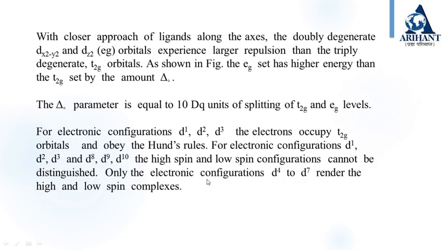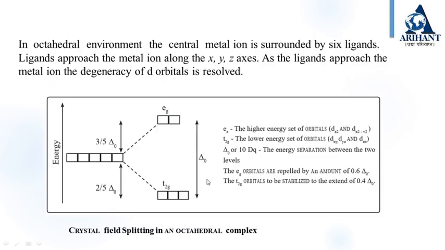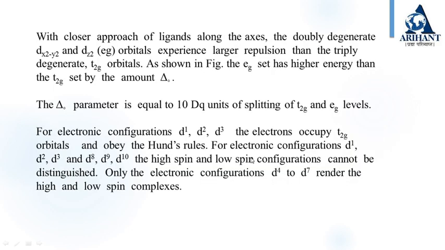With closer approach of ligands along the axes, the doubly degenerate dx²-y² and dz² eg orbitals experience larger repulsion than the triply degenerate t2g orbitals, as shown in the last figure. The eg set has higher energy than the t2g set by the amount delta 0. You can see the eg set has higher energy than t2g, and it is by 10 Dq. The delta 0 parameter is equal to 10 Dq units of splitting of t2g and eg levels.